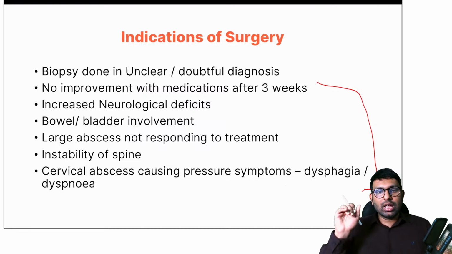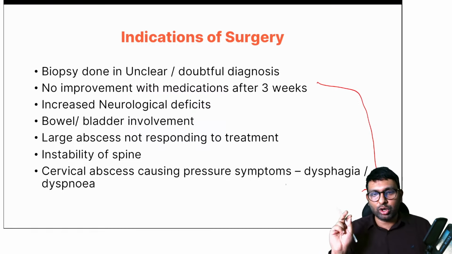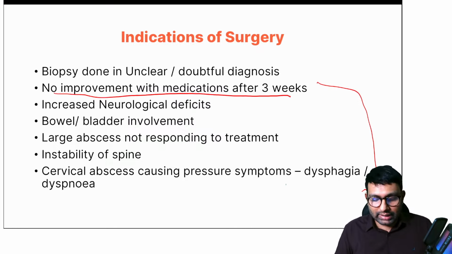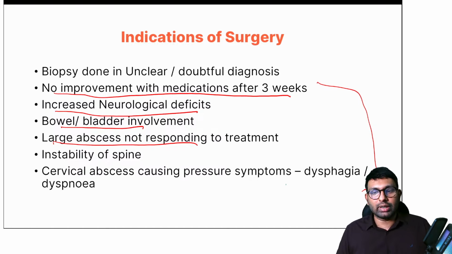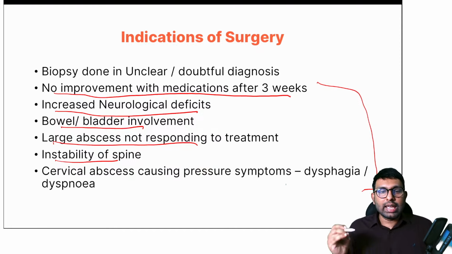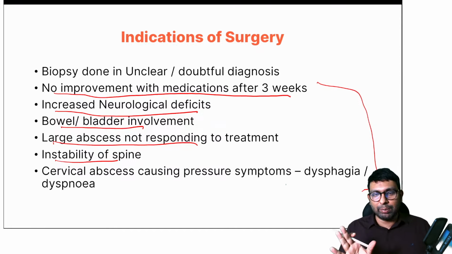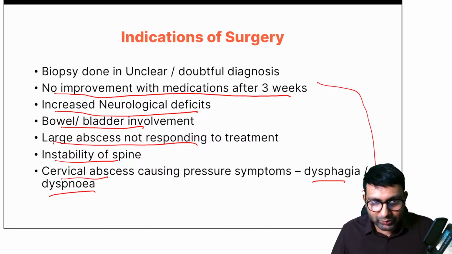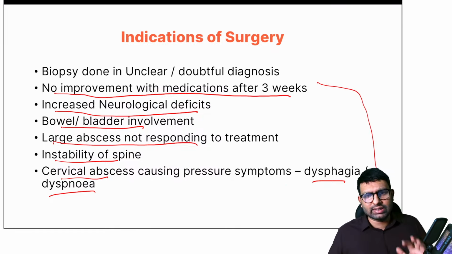So biopsy has to be done when there is an unclear or doubtful diagnosis or when you want to confirm the diagnosis. Decompression surgery should be done when there is no improvement with medications after 3 weeks, when there is increased neurological deficit, when there is bowel bladder involvement, when there is a large abscess that is not responding to treatment, and when there is instability of spine, which is rare but can occur if even the posterior elements get involved. And in cervical TB, if there is a big cervical abscess which is causing dysphagia or dysphonia, then you may have to go for surgery. Okay, so these are the indications when surgery is required.